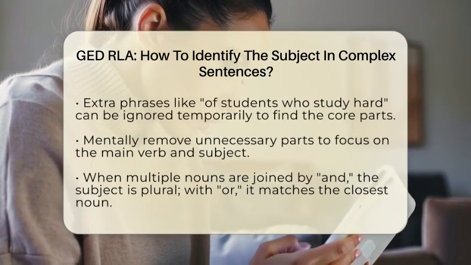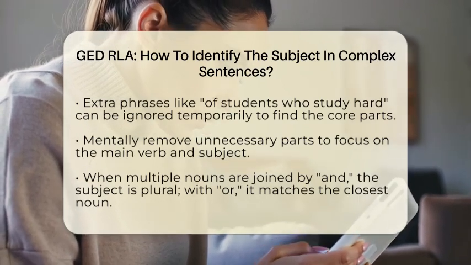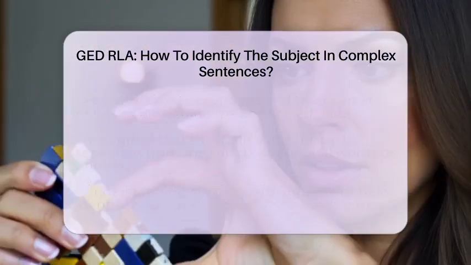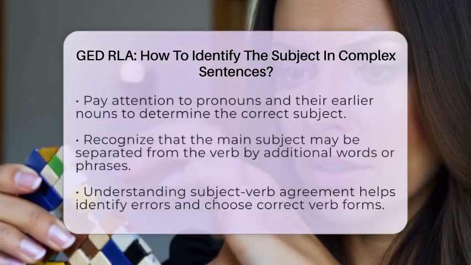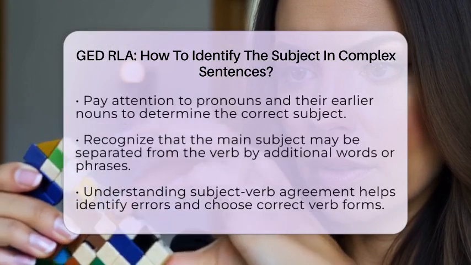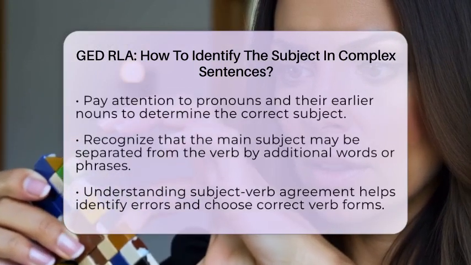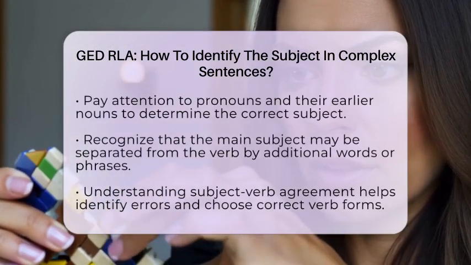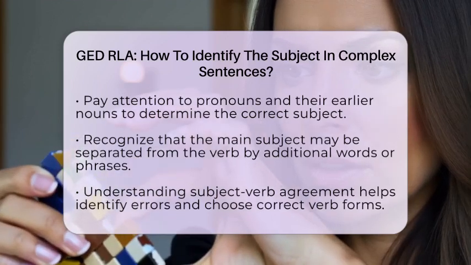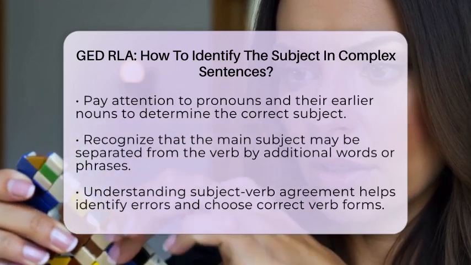Be careful with sentences that have more than one subject. If two nouns are joined by "and," the subject is plural. If they are joined by "or," the subject matches the closest noun. Also, watch out for pronouns. Find the pronoun and check what noun it refers to earlier in the sentence.